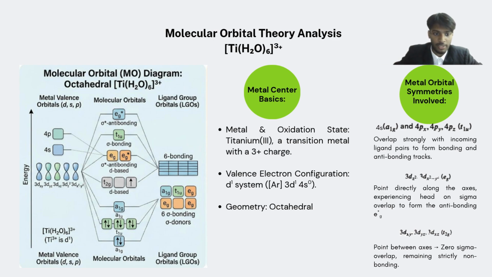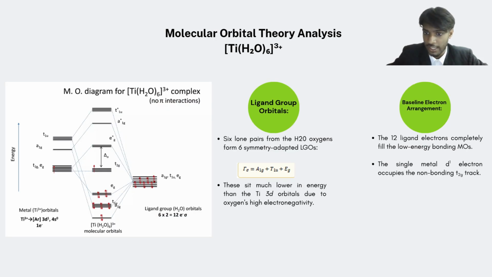As highlighted at the bottom right, the dxy, dyz, and dxz orbitals have t2g symmetry. Because they point between the axes, they have zero direct sigma overlap, which leaves them sitting as the unshifted non-bonding t2g level containing the one single d1 electron. So next we look at the ligand group orbitals.